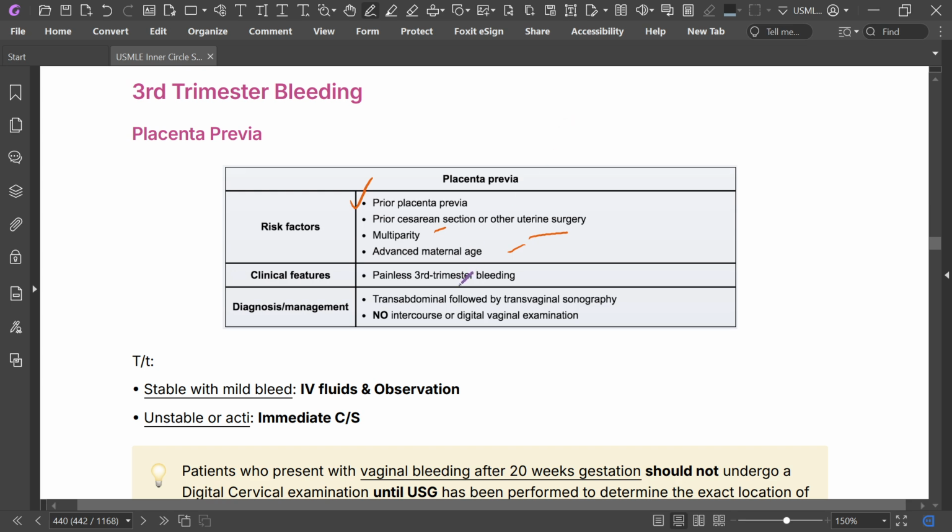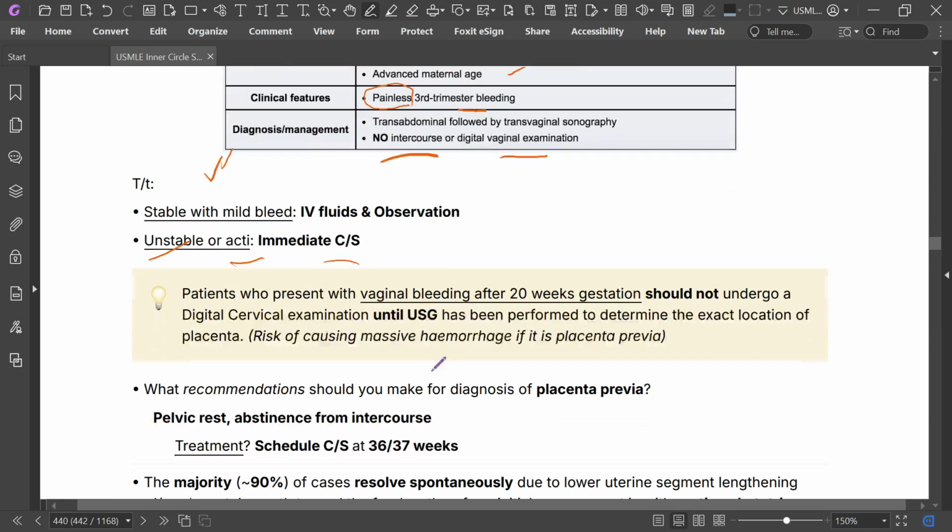Clinical feature is painless third trimester bleeding. This is a very high yield point. Diagnosis is transabdominal followed by transvaginal sonography, and no intercourse or digital vaginal examination should be done. A stable patient with mild bleed needs IV fluid and observation. An unstable patient with active bleeding needs emergency cesarean section.